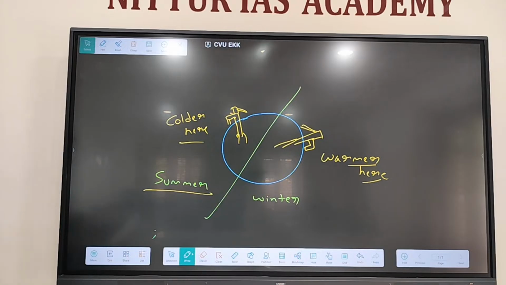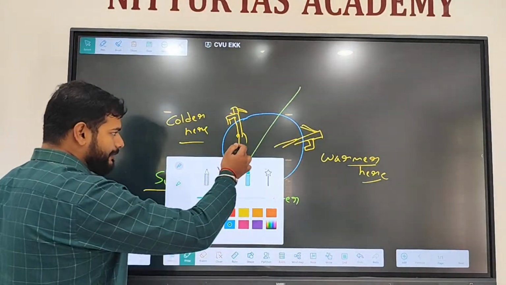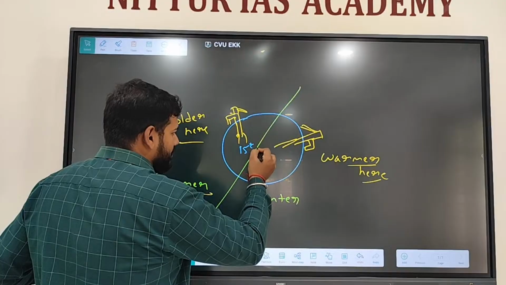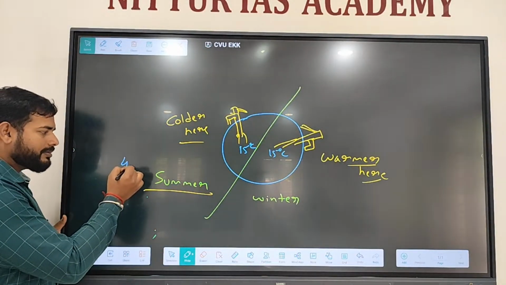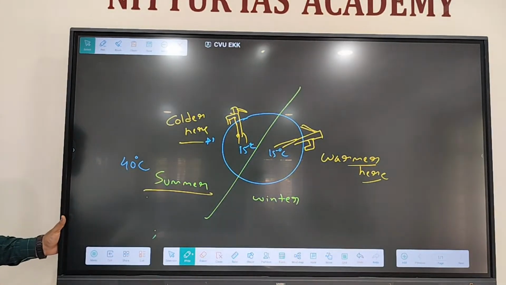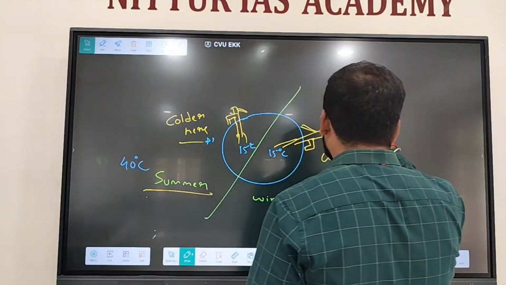See, for example, let's say at this point the water temperature is 15 degrees Celsius. During summertime, the temperature is 40 degrees Celsius. It feels colder, right? During winter, let's say the temperature is 2 degrees Celsius.